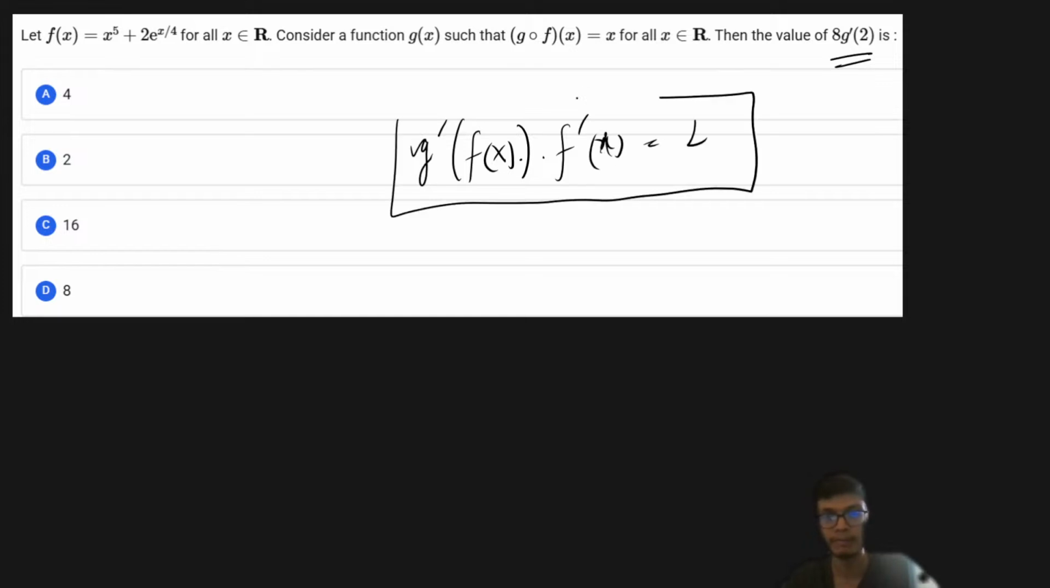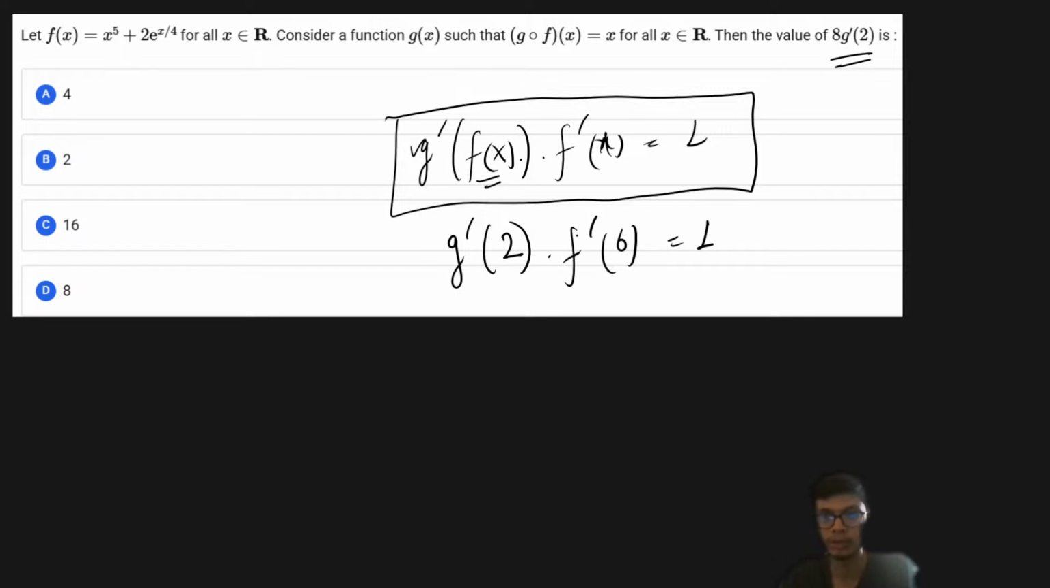Once you know f of x, you have to get out at which value of x you're getting f of x equal to 2. If we put x equal to 0, then f of x is basically 2. So that is g dash of 2 into f dash of 0 is equal to 1. So we are just going to differentiate, get the value of f dash of 0, and get the g dash of 2. That's how you have to answer this problem.